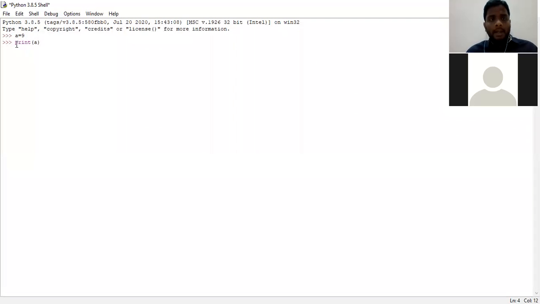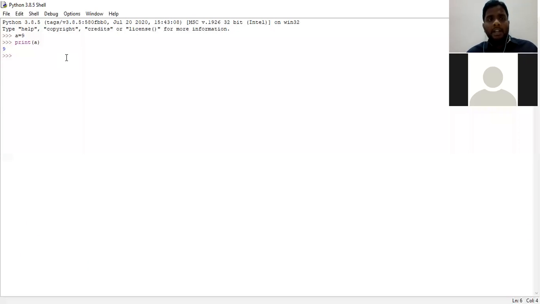One thing to be remembered is print. No need to mention it as printf. In the Python programming language, you need not mention printf. Just print is enough. Print a. So now the output will be 9. Clear? Okay. So what I told you all is, the Python interpreter can understand that a is equal to 9,